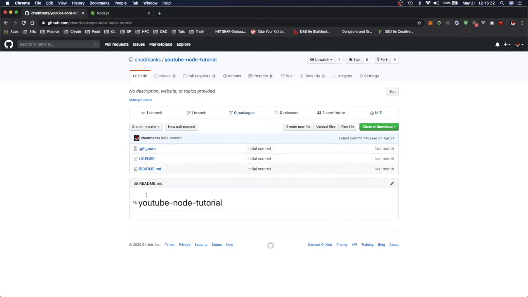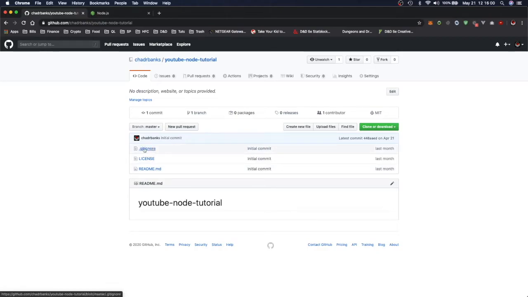You can see I just started a basic project. If you're not familiar with Git or GitHub and you want to see a tutorial on that, there's tons of them out there. You can probably find a great one. But if you want me to do one, let me know. If you like the format, I will do a Git tutorial. I could probably almost do a series on it, maybe a few videos. But it's not super complicated. If you can clone this project down and then commit, push, and pull, that's mostly what you need to know for the basics of getting into it.